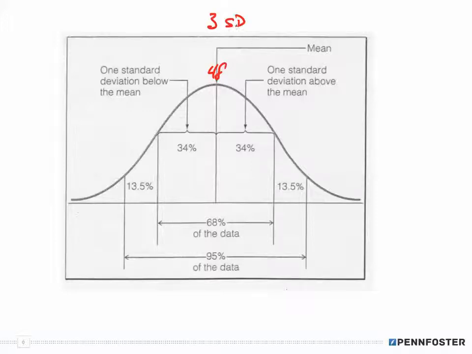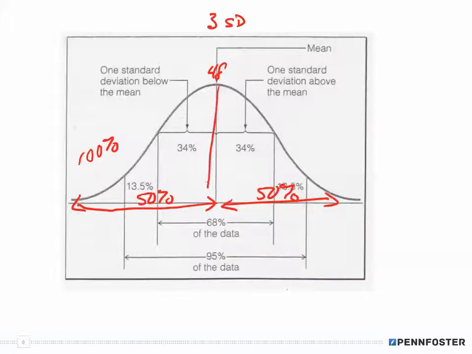It's not 3 standard deviations. Remember, everything under the curve is 100%. So if we have a mean of 48, from here to here is 50%, and from here to here is 50%, because that's the mean.